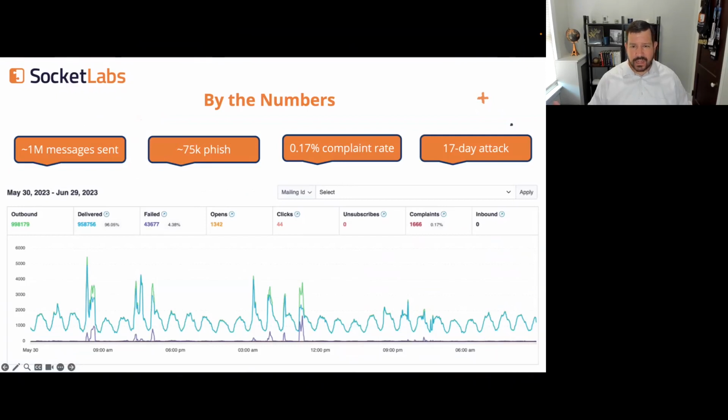Let's take a look at the numbers from a big picture. This is a 30-day view into what our portal looked like for our customer. You can see in this 30-day window, they sent about 1 million messages, and I calculated that about 75,000 of those messages were phish. So a pretty decent amount. Most of the attack window was about 17 days.